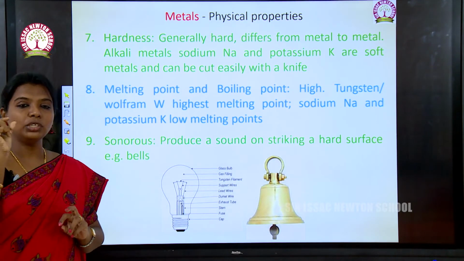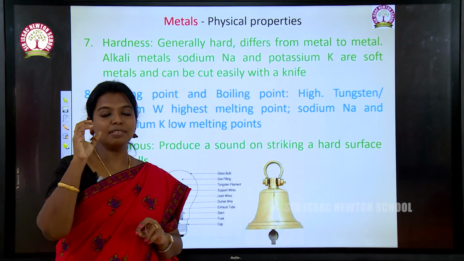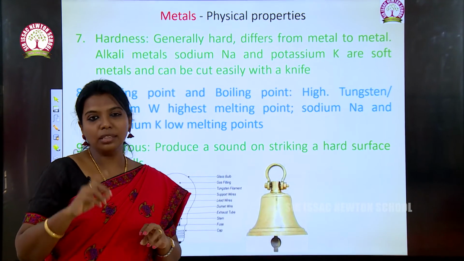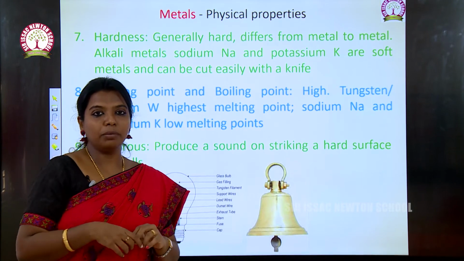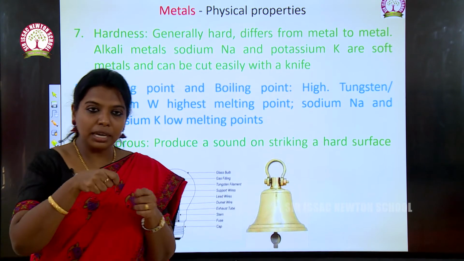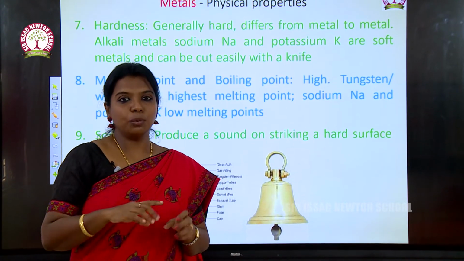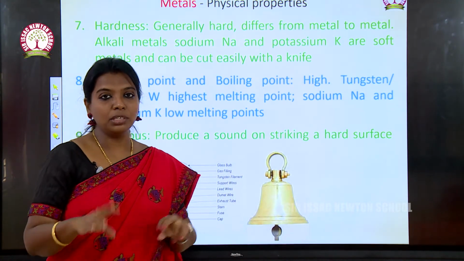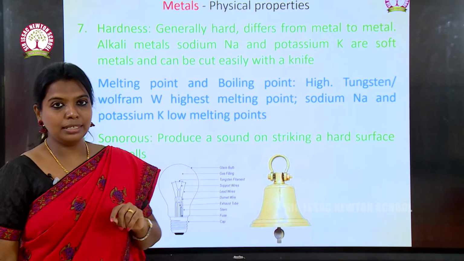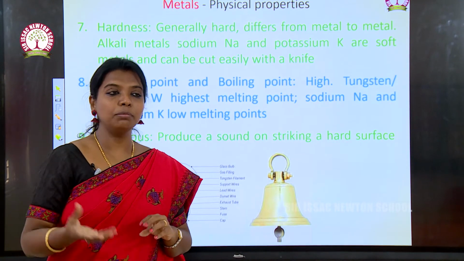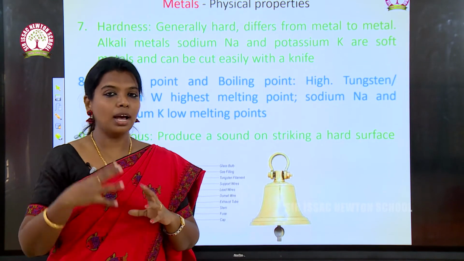Sodium is a metal which is like a rubber in form. Sodium cannot be broken into pieces. It can be cut like rubber. Sodium and potassium are the two exceptions because they are not hard in nature. Except sodium and potassium, all the other metals are hard in nature.